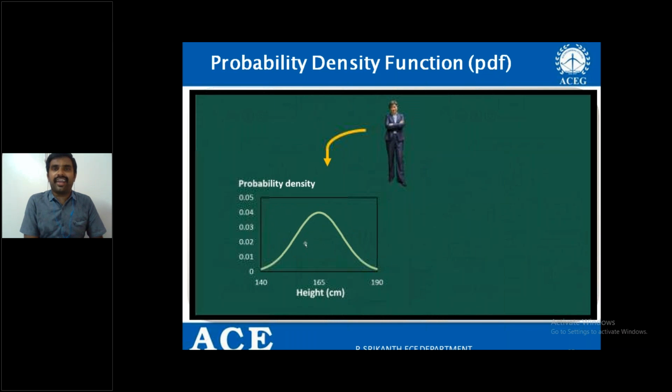The height of the female candidates is defined as a random variable, and the random variable takes values ranging from 140 centimeters to 190 centimeters, right?